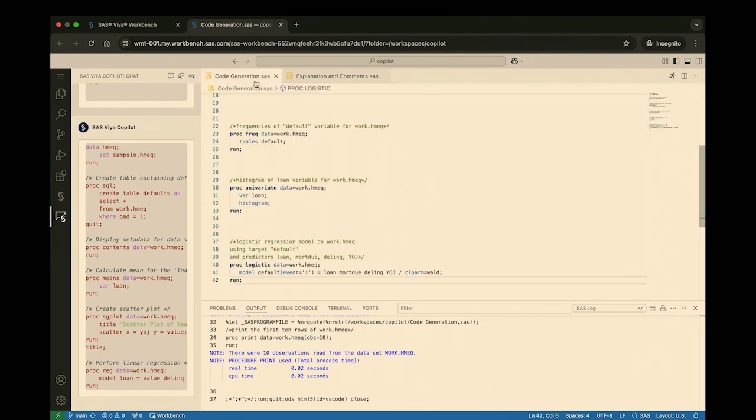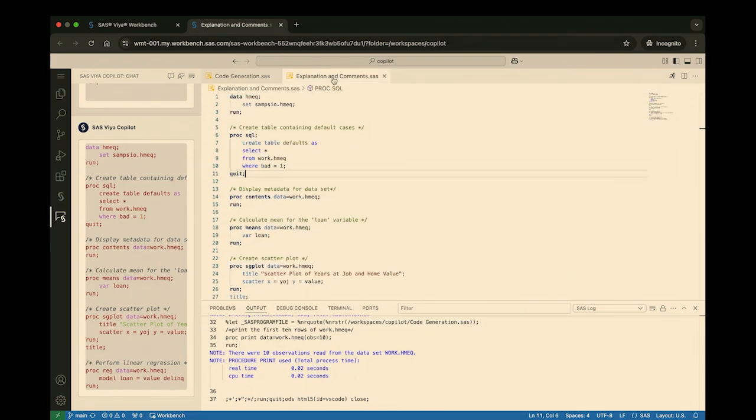Similarly with code generation, I can make any edits I'd like to, but it provides a really great skeleton to then work off of to customize your code however you'd like. So we've gone through an example end-to-end with code generation. We've also seen how we can explain and add comments to our code.